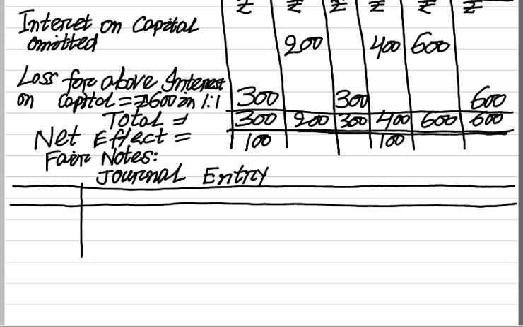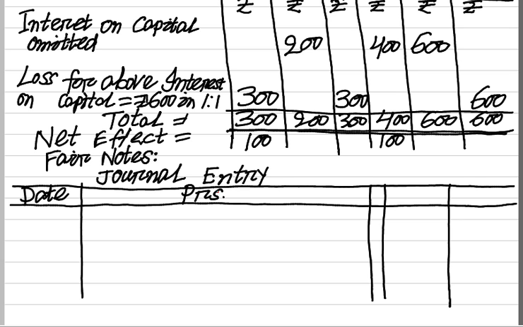This is the basic format of a journal entry: date, particulars, ledger folio (LF), debit rupees, credit rupees.